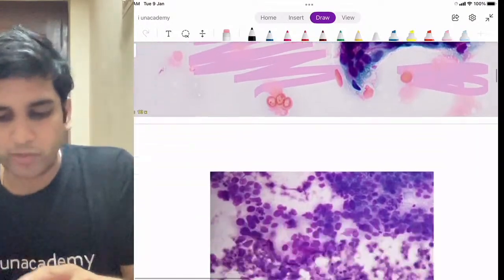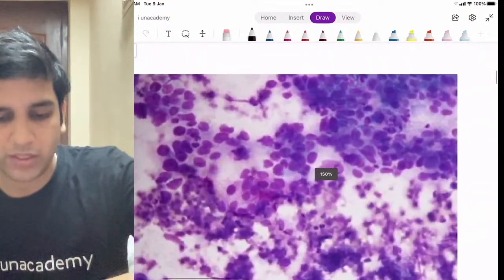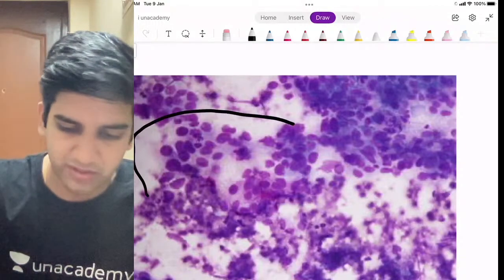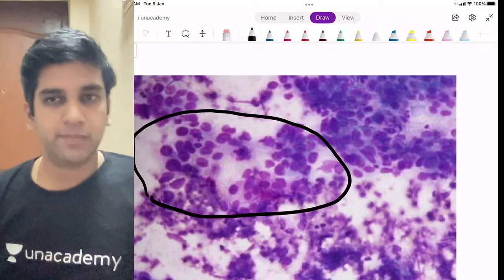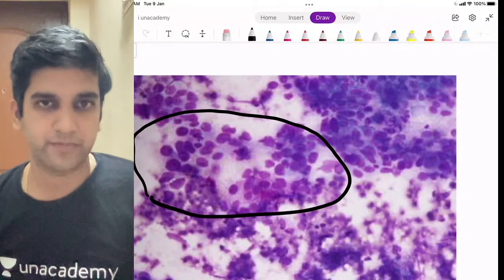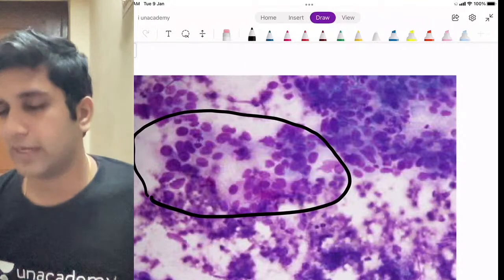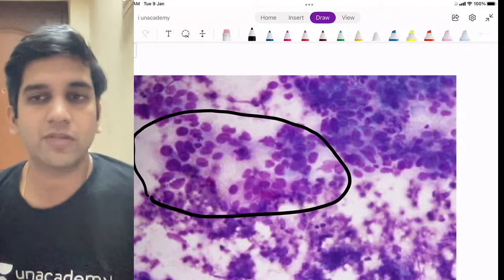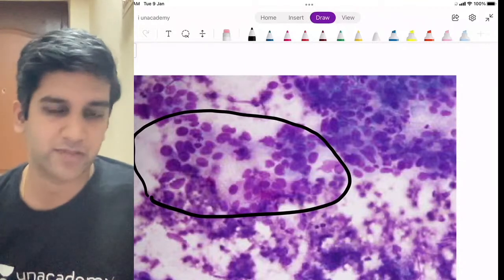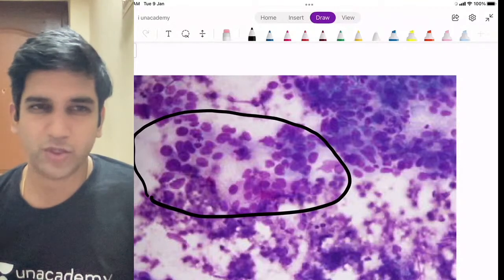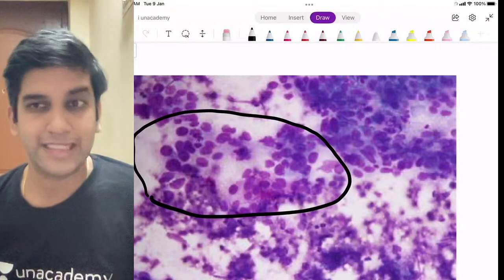Now I'm going to show you one more image. I want only one answer from you. Look at this image. Look at these cells. Just tell me whether they are cohesive or discohesive. That's the only information I want. I don't want any other information. You may be right or wrong, but just comment. It's cohesive or discohesive. That's a very simple question. Cohesive or discohesive? It's discohesive.